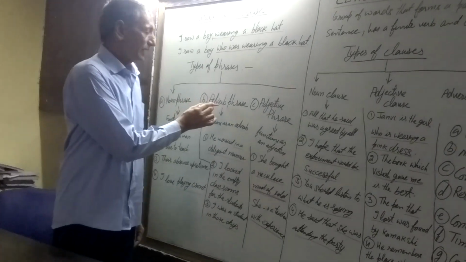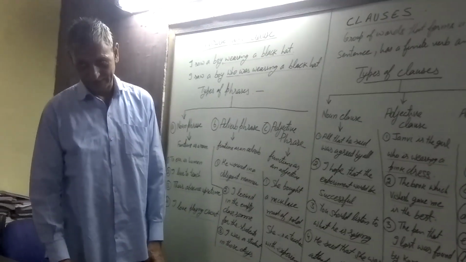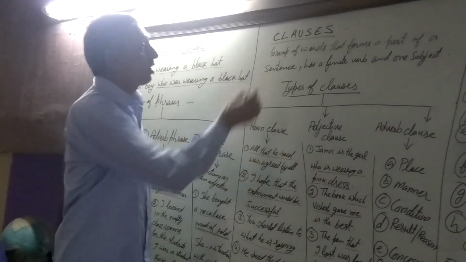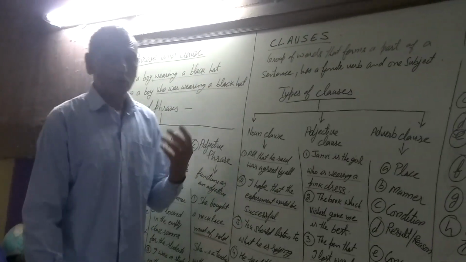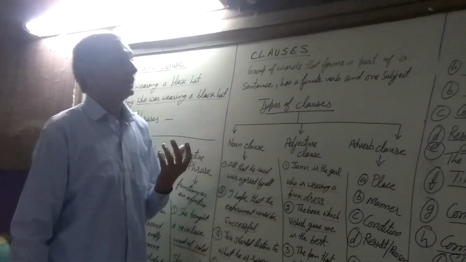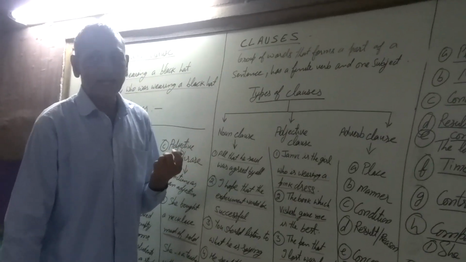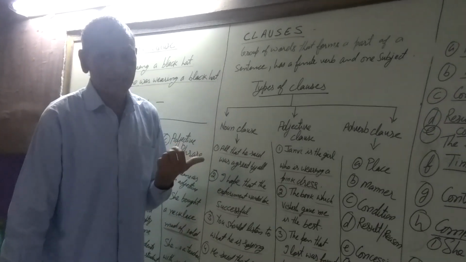So, the types of phrases we have already discussed: noun phrase, adverb phrase and adjective phrase. Today we shall be discussing clauses. A clause is a group of words that forms a part of a sentence and has a finite verb and a subject.